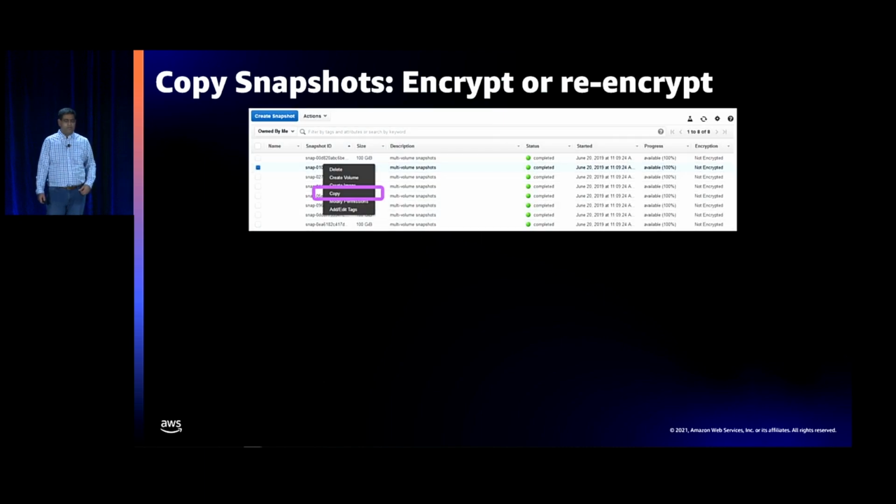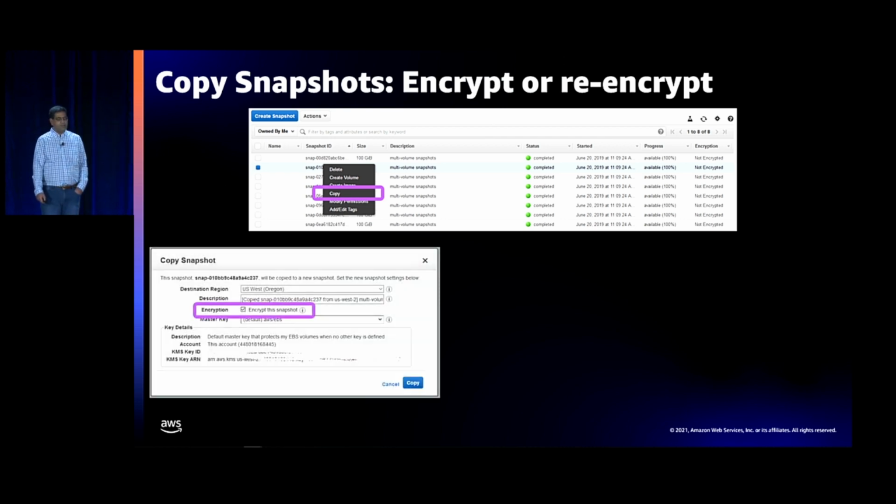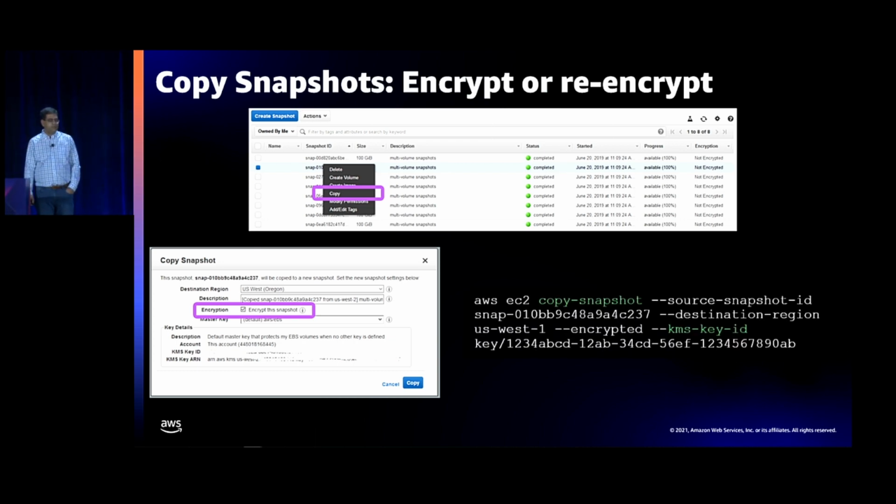So how do you encrypt or re-encrypt? Again, in the EC2 console, you have the copy tab. In the copy tab, you have the option to turn on encryption, or you could change the encryption key right below it. Here's the CLI command that you would use to run it. In this case, you have a copy snapshot that is being re-encrypted with a new KMS key.